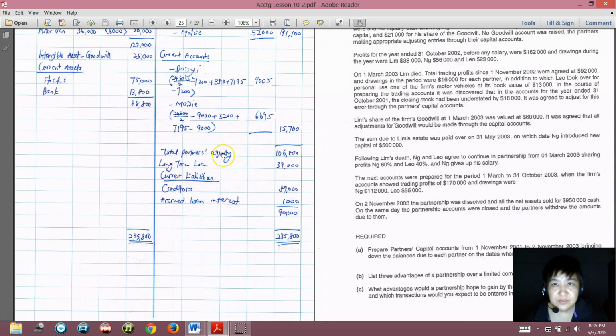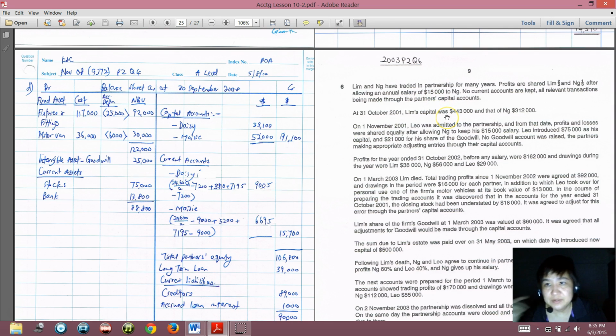So now you look at the question step by step. On 1 November 2001, I will be reading from here onwards as we go along. Leo was admitted to the partnership, and from that date, profit and loss were shared equally after allowing Ng to keep his 15,000 salary.